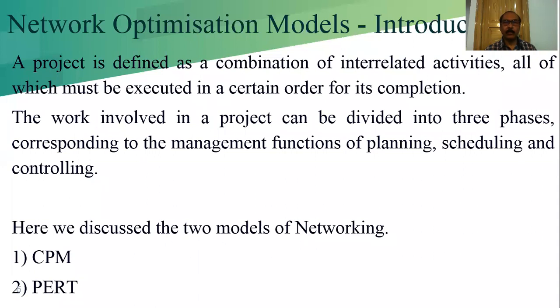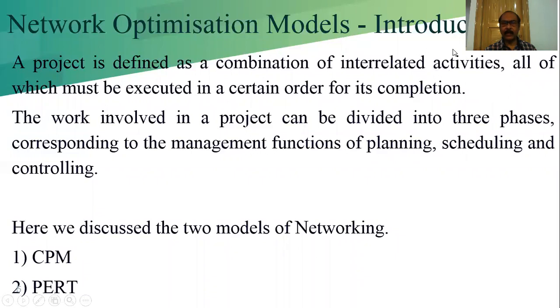Network optimization model, that is the introduction. A project is defined as a combination of interrelated activities, all of which must be executed in a certain order for its completion. That means a project is subdivided into small pieces of work. That piece of work is known as an activity.